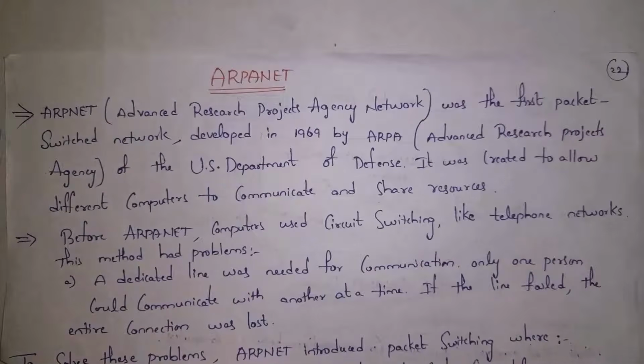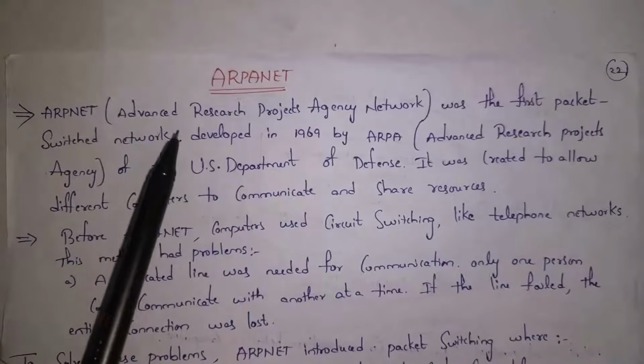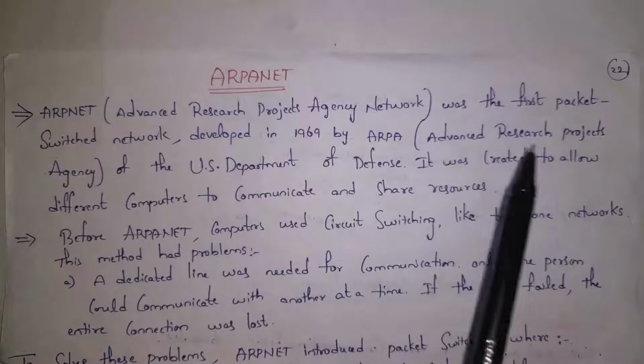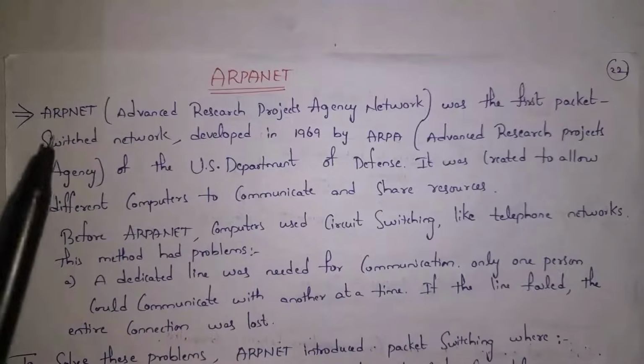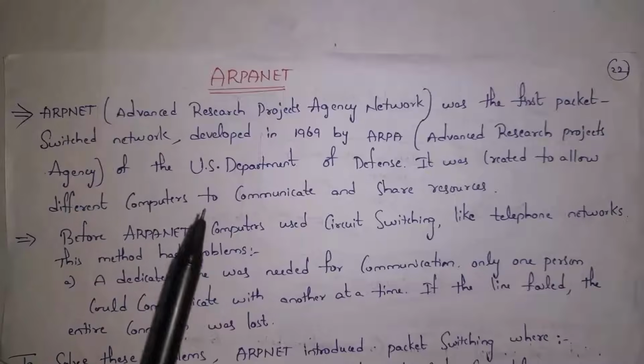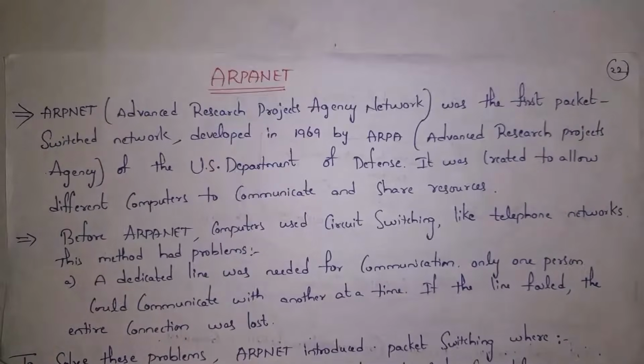So ARPANET was the first packet switched network developed in 1969 by ARPA, and this agency belongs to US Department of Defense. By using this network, different computers can communicate and share resources. Guys, by using ARPANET, different computers can communicate with each other, like they can share messages, they can share files, etc. And they can also share resources like printer, like all computers can use single printer.